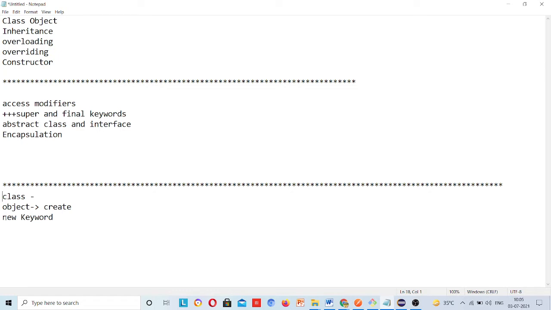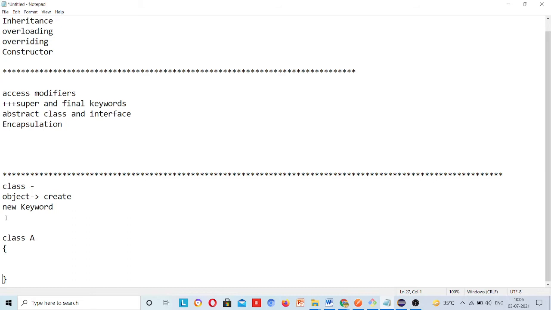Suppose I am writing here, suppose there is a class A. And as per my requirement, I am writing here integer a is equal to 10. And then I am writing string name is equal to, suppose, Vandan.